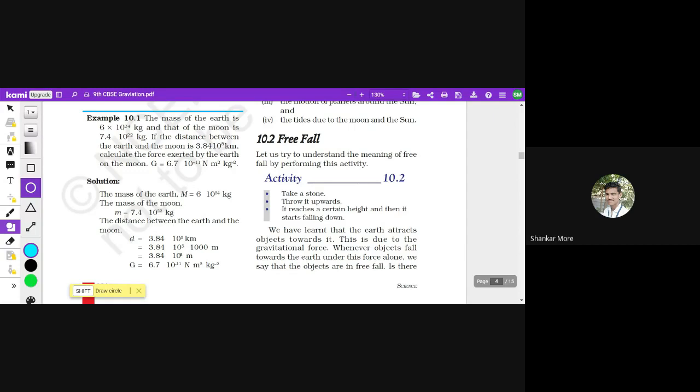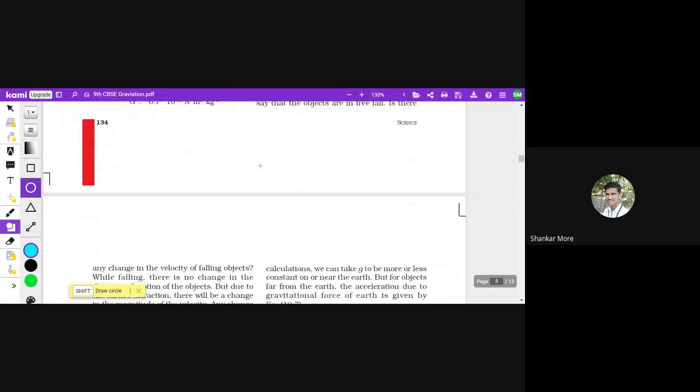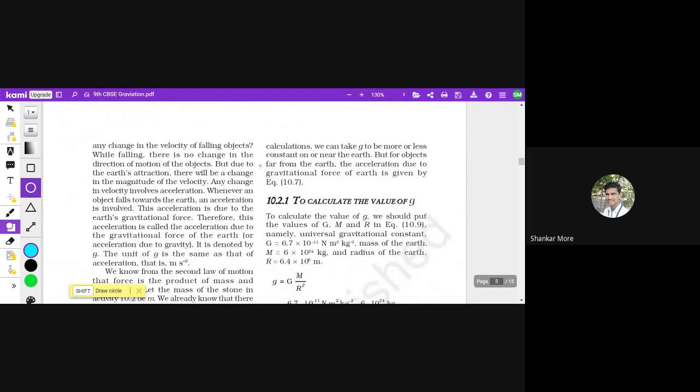How free fall is possible on earth. Yeah, that is what we are going to learn. ठीक है. That is what we are going to learn as well. Your question is a very good question, but this topic will be covered in this chapter itself. Just wait. Okay. We are just into the concept of free fall. Okay, so let's move ahead.